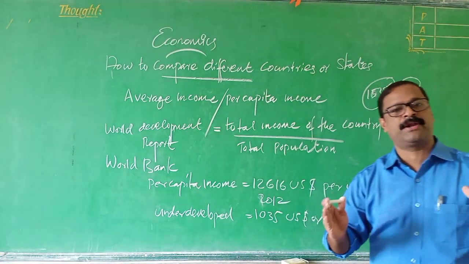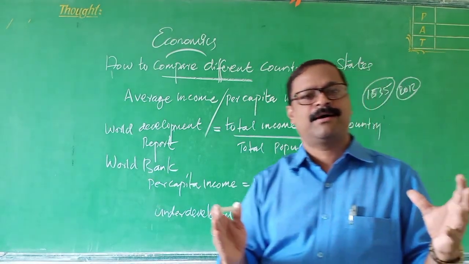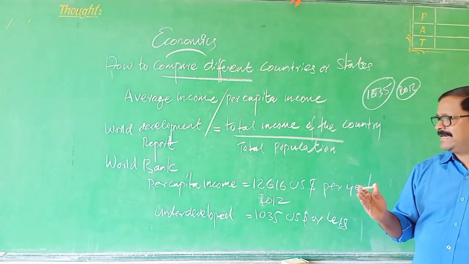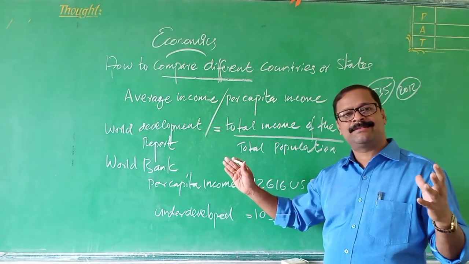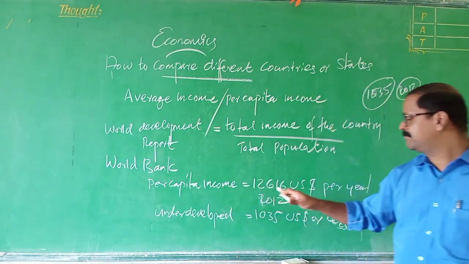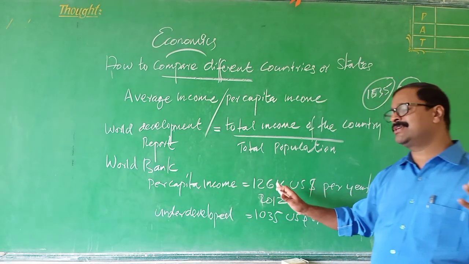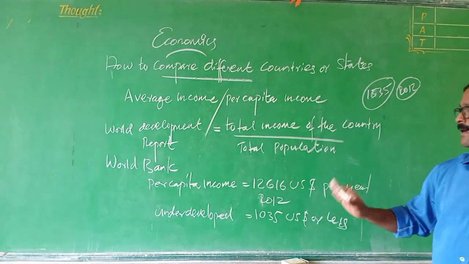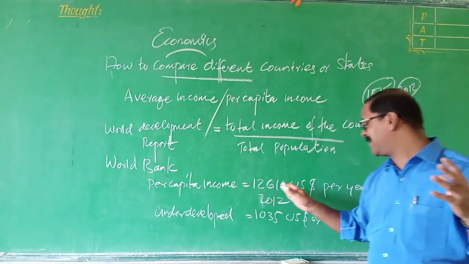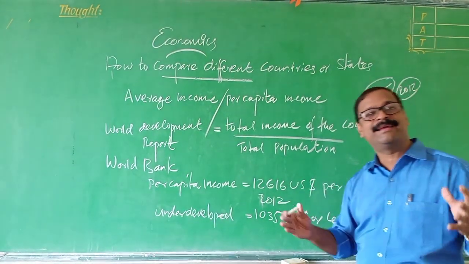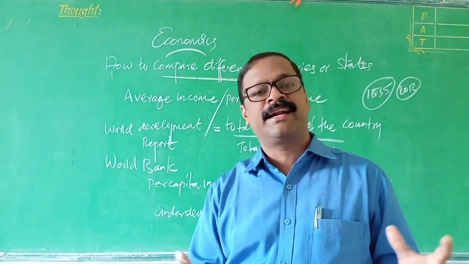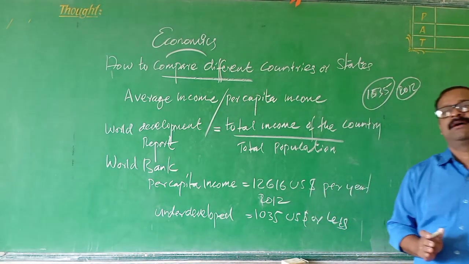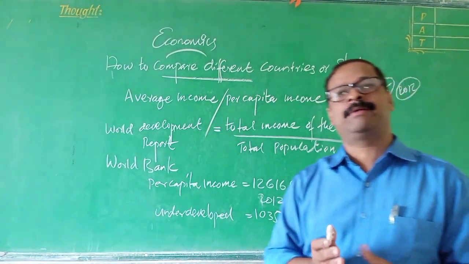This is how the World Bank classifies countries, whether it is a rich country or a poor country, according to the World Bank report. What was the criteria? Per capita income of US dollar 12,660 and above. Countries having per capita income of more than that per annum are called rich countries or developed countries. Some Middle East countries and some European countries are examples of developed or rich countries.